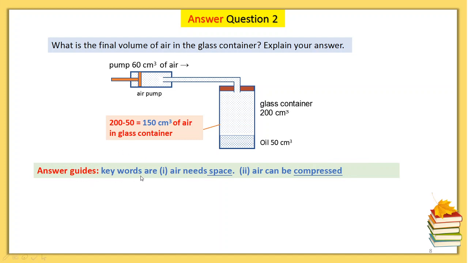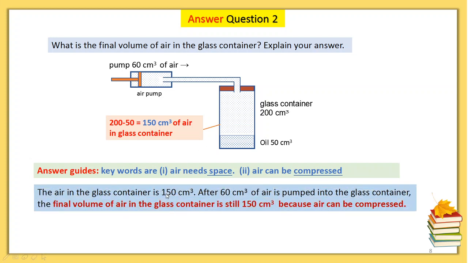The keywords we use are: number 1, air needs space. Number 2, air can be compressed. Right. So, do you think that 60 cm cubes of air can be squeezed into the gas container? Okay, look at the answer. The air in the gas container is 150 cm cube initially.